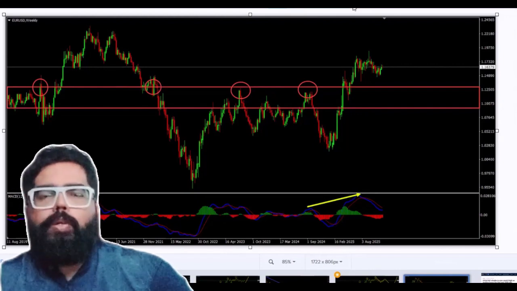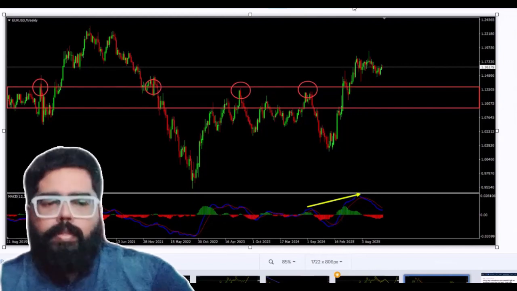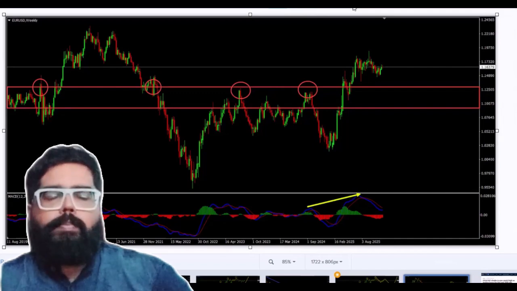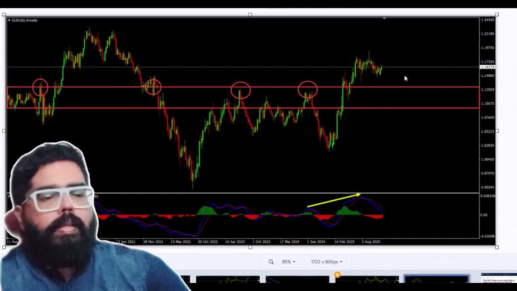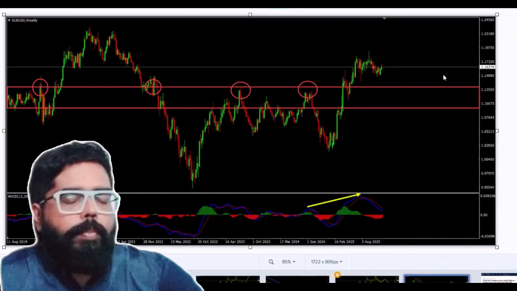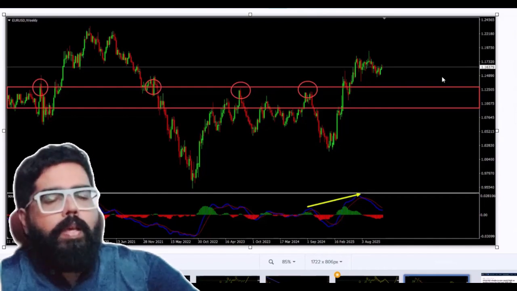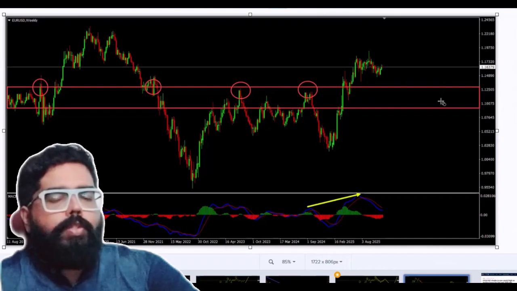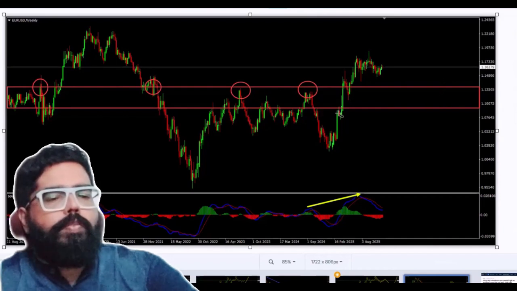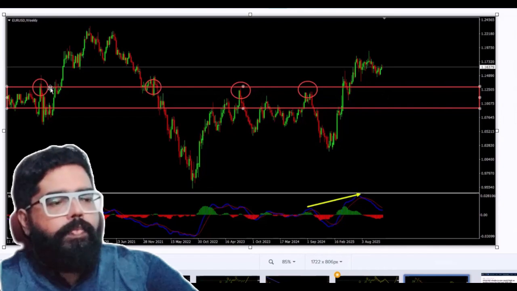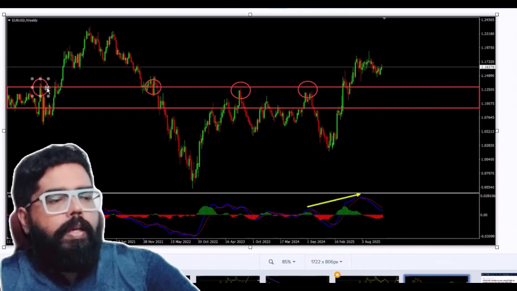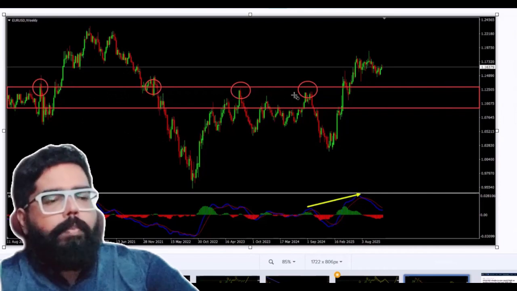Now let's take a look at the technical analysis of the major instruments. The first instrument that we are going to look at is the euro dollar. On the weekly chart, we could see that the price, which is moving higher, has broken above a strong resistance zone. We could see that this is a very strong zone as the price has reacted from it many times, as you can see in the past.